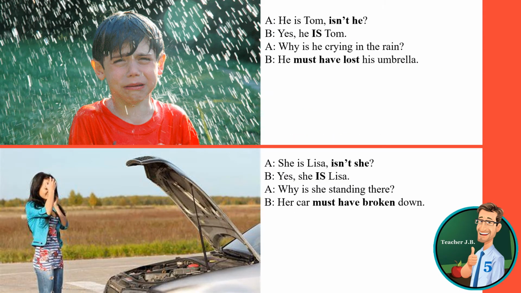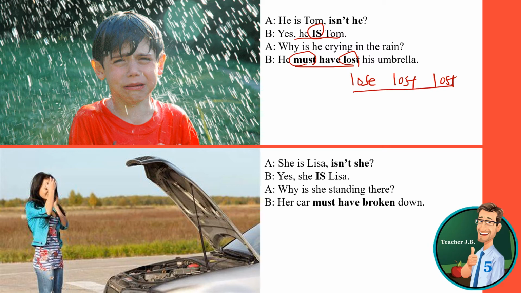He is Tom, isn't he? Yes, he is. Or you can say, yes, he's Tom. Why is he crying in the rain? I'm not saying he lost his umbrella. I'm saying he must have lost. So lose, lost, and lost. Lose, lost, lost. He must have lost his umbrella.